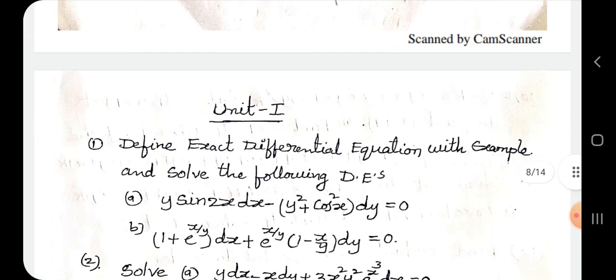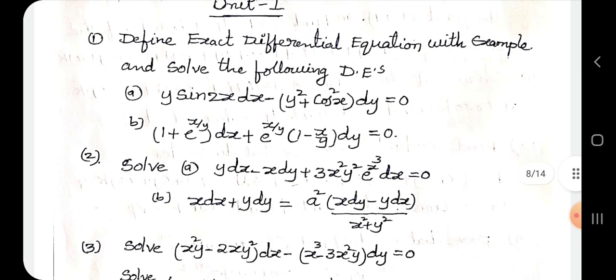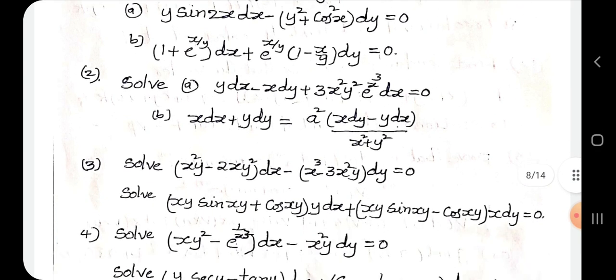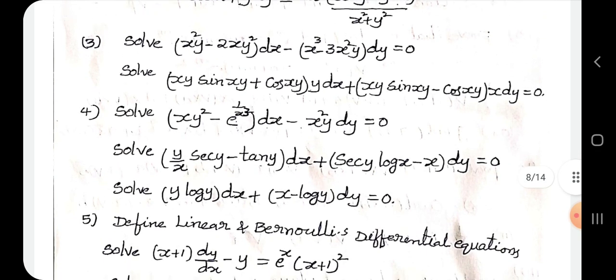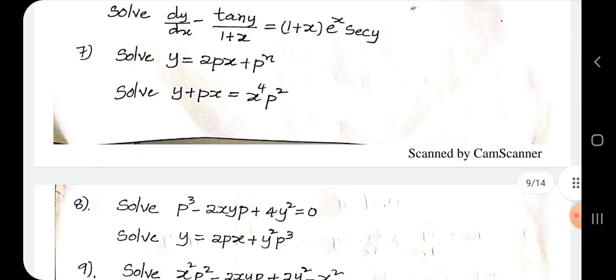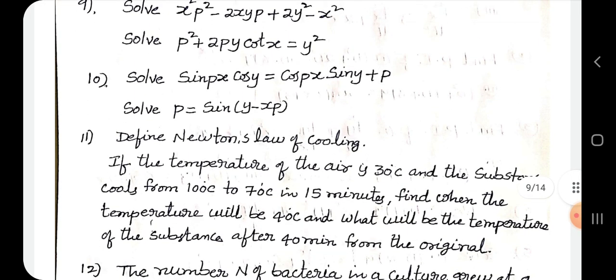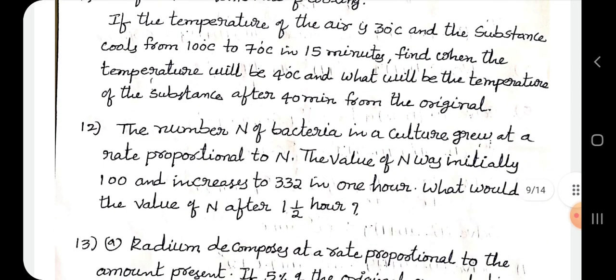Okay, and coming to unit 1, it's ordinary differential equations. Guaranteed you are expecting 2 questions. So here a list of important questions is given. You try to solve these because time is very short. So prepare.